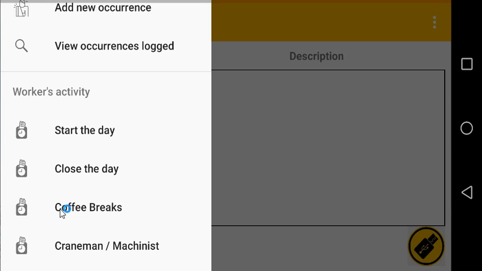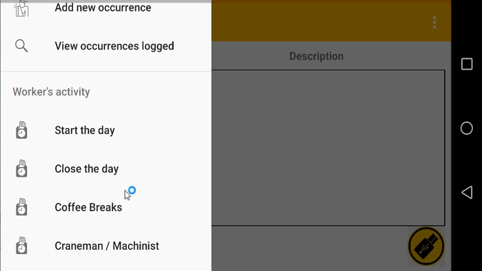Workers do have time for coffee breaks, and if by any chance those coffee breaks are not being given, the worker can log his coffee breaks to show that he's doing it correctly and not the other way around.